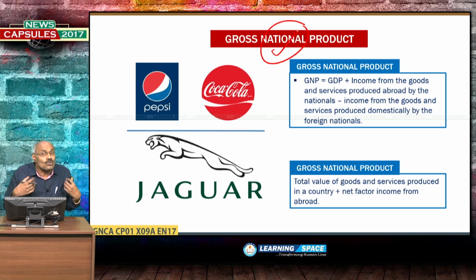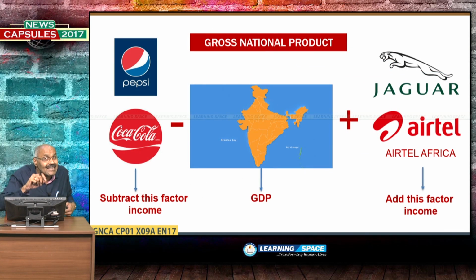So here, from gross domestic product, you have to subtract the income of the firms owned by other countries' nationals in our country. I have given the example of PepsiCo and Coca-Cola. These are not Indian companies; these are owned by foreigners. So the income generated in our country by Pepsi and Coca-Cola is to be subtracted. Please look into this. It will be very clear to you to understand gross national product.